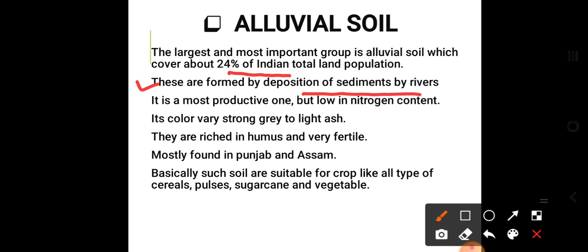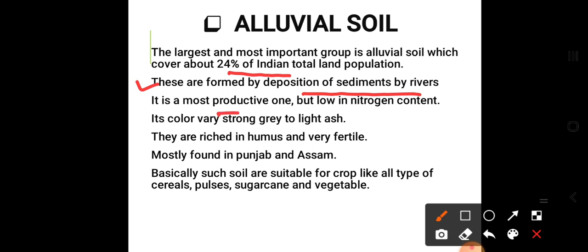Sediments means the clay, soil or rocks which are deposited by the river.